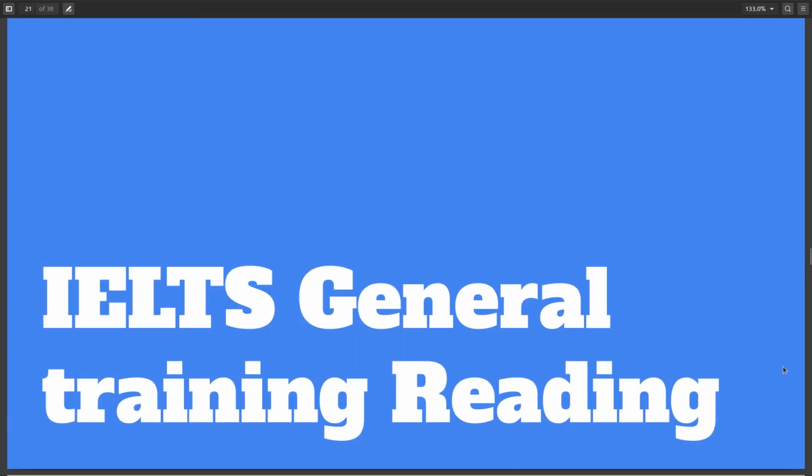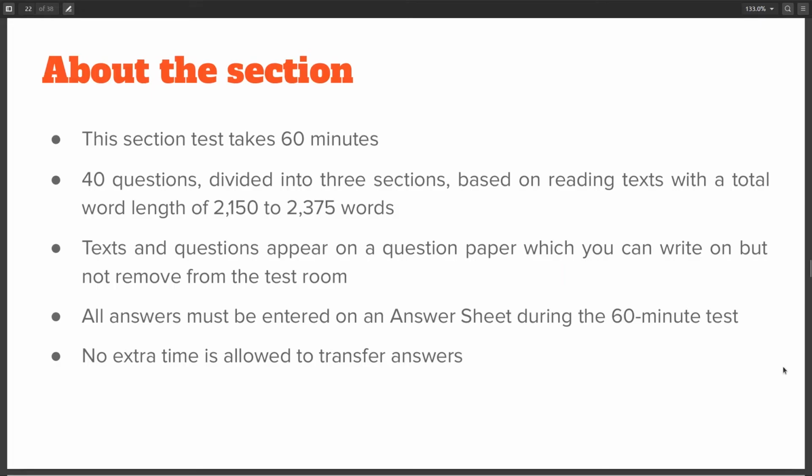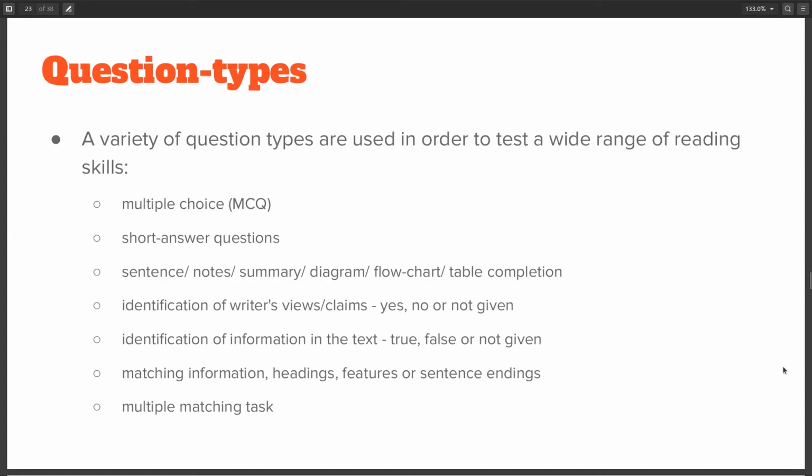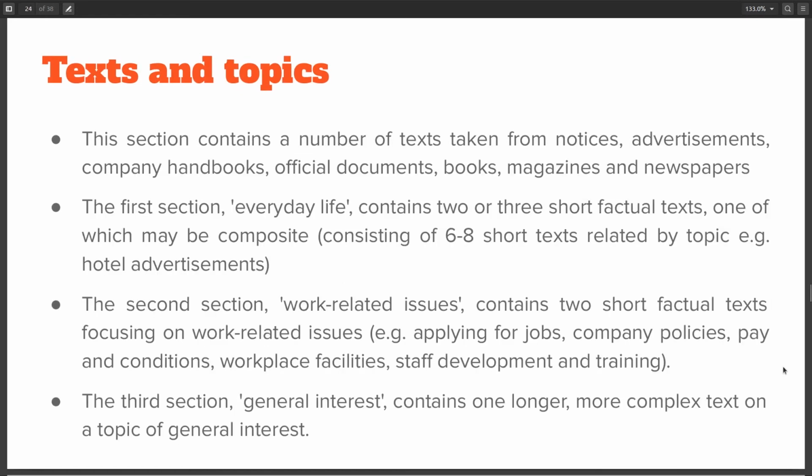So now we come to the reading section from the IELTS General Training exam. This section again takes 60 minutes and has 40 questions. Again, it has multiple different question types. And the 3 texts which you will encounter will all be from different topics and you should practice for those before appearing for the IELTS.